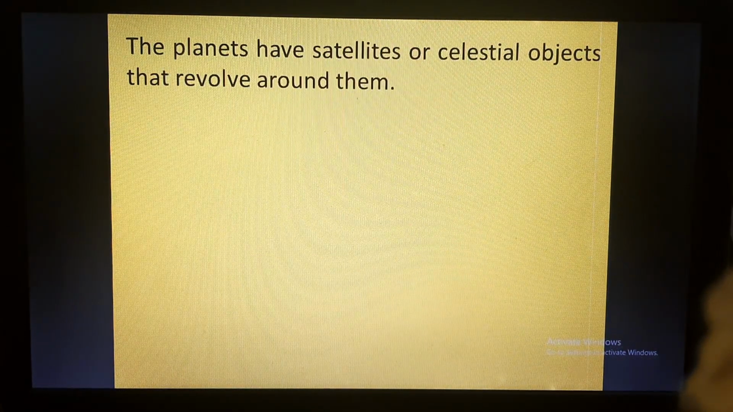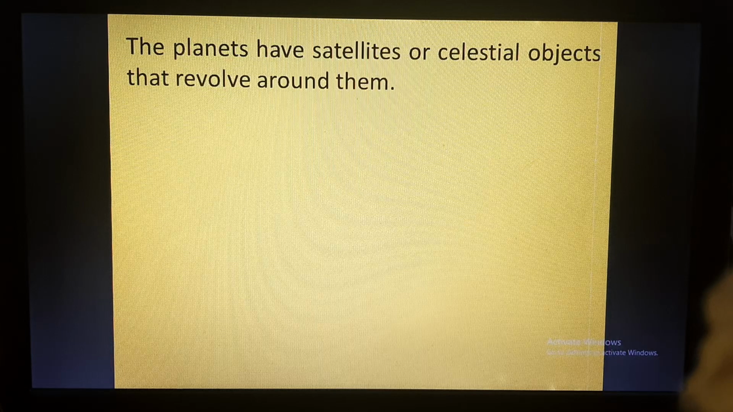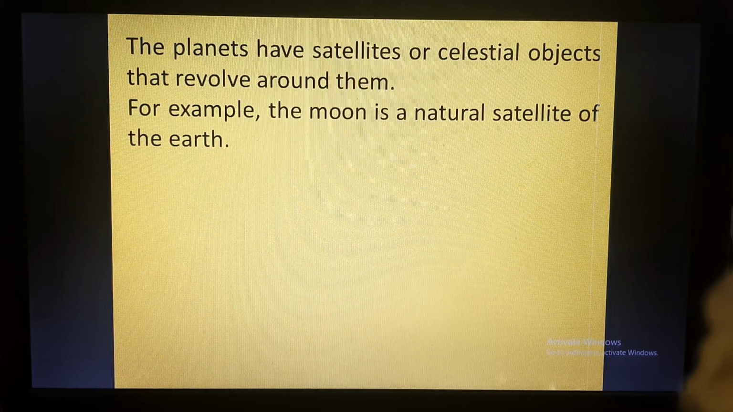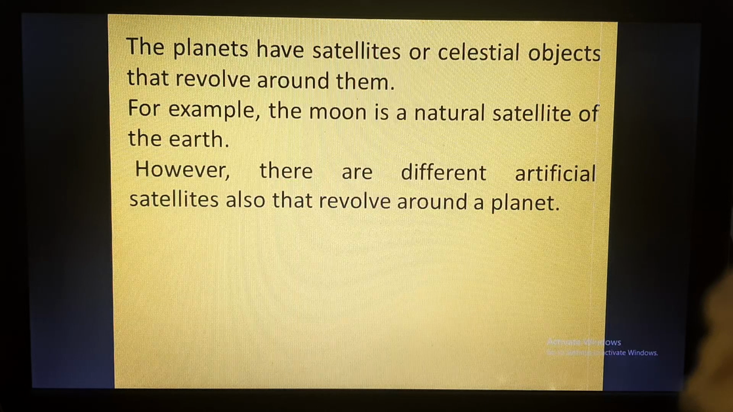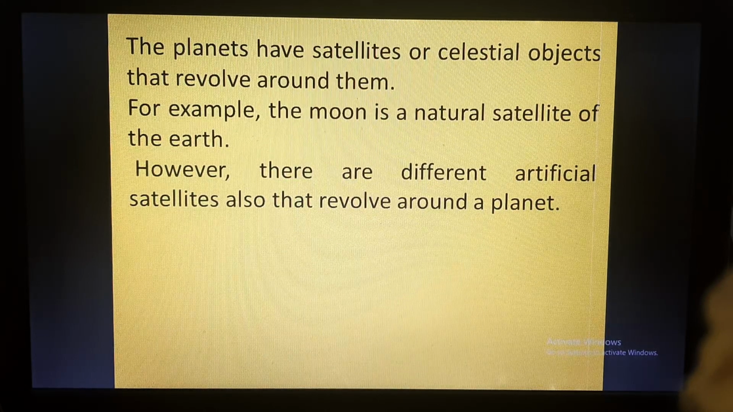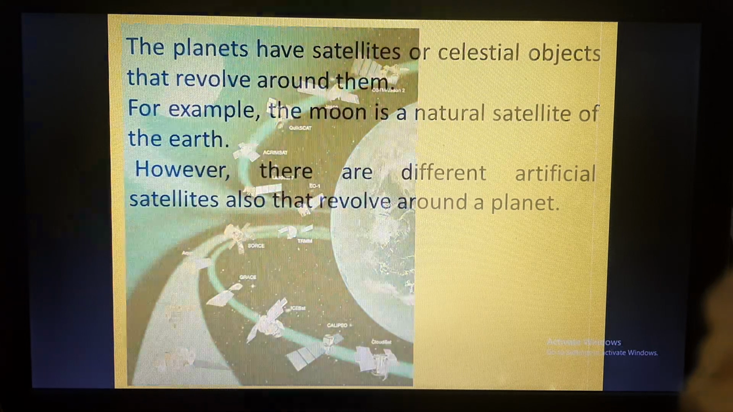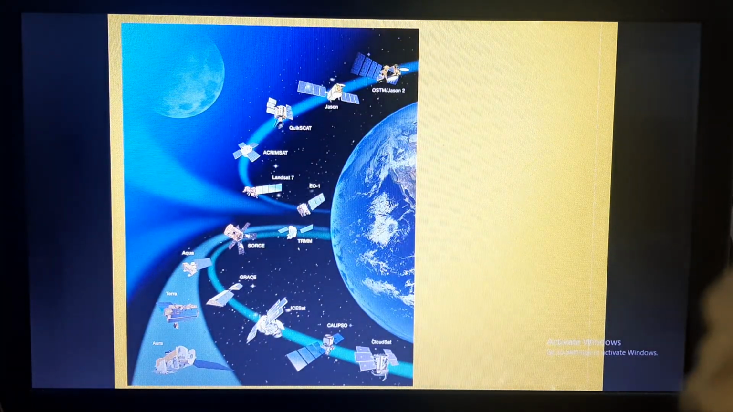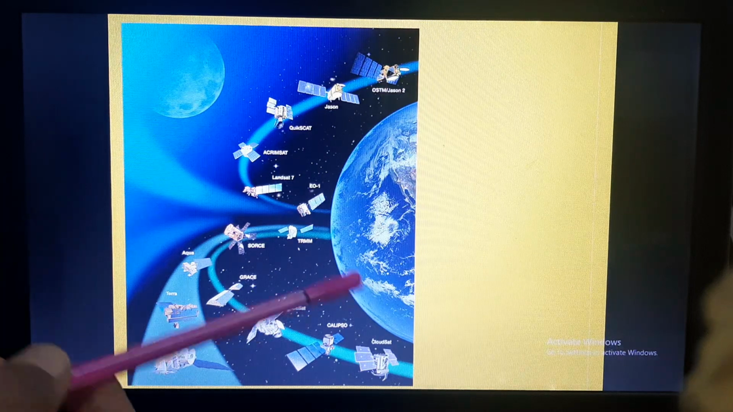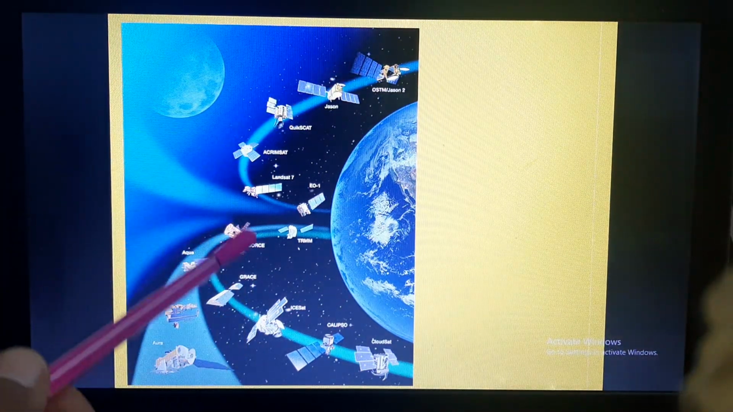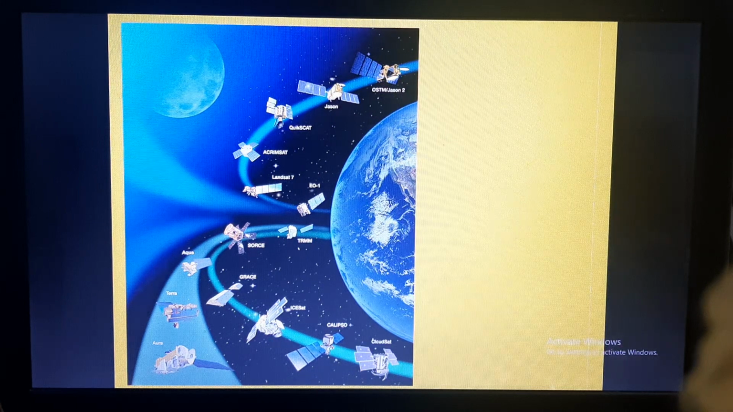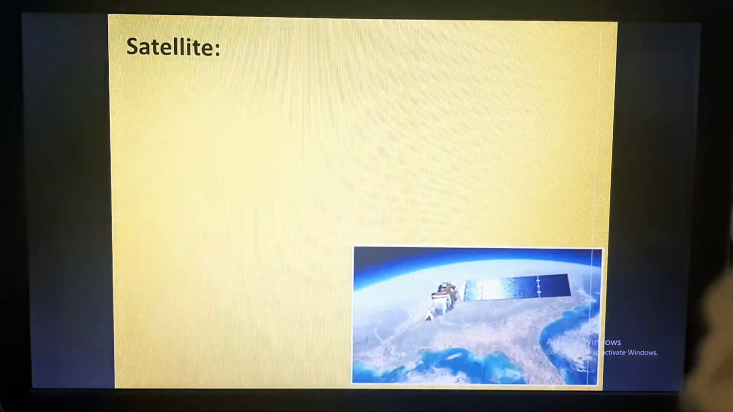Planets also have satellites, celestial objects that revolve around them. The moon is an example of a natural satellite of the earth. However, there are also artificial satellites, which are artificial because they are launched by man. So Earth has a natural satellite and artificial satellites launched by human beings. Here in this picture you can see the moon, a natural satellite, and a number of artificial satellites revolving around the earth.